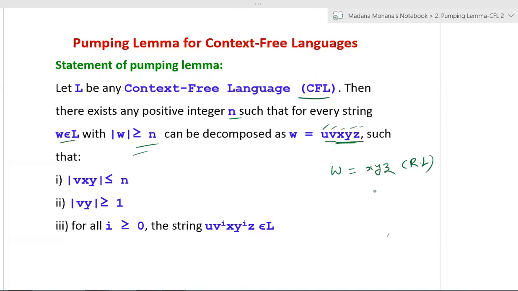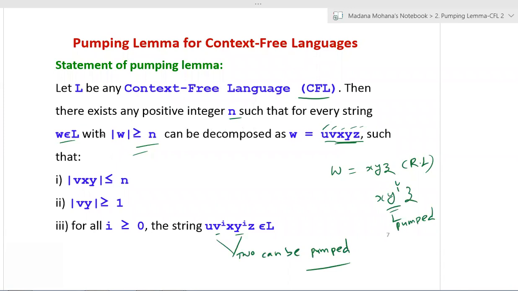In the regular language pumping lemma, it is X, Y power i, Z. Only Y power i can be pumped. But in the context-free language pumping lemma, here you can see two substrings, V power i and Y power i. So two can be pumped at the same time with the same power value. That is the difference. Remaining all are the same.